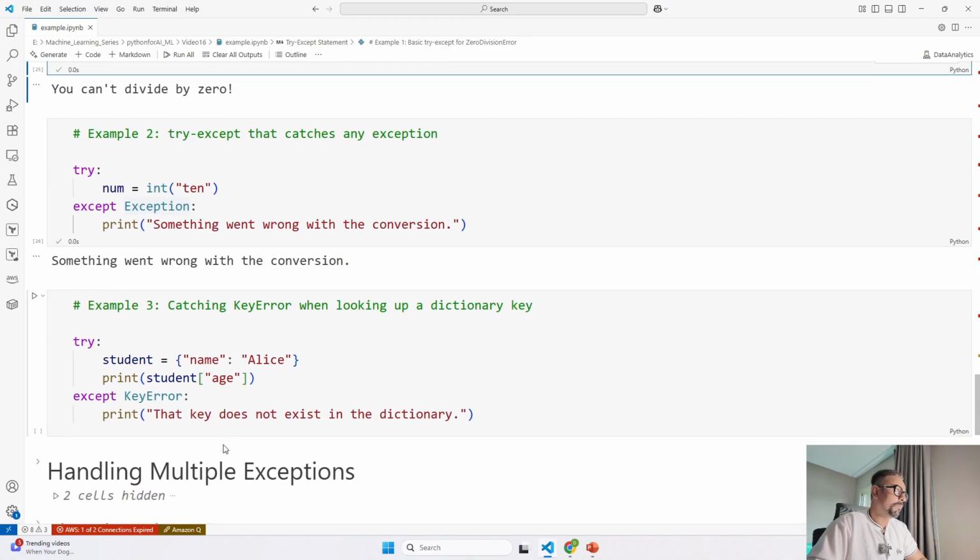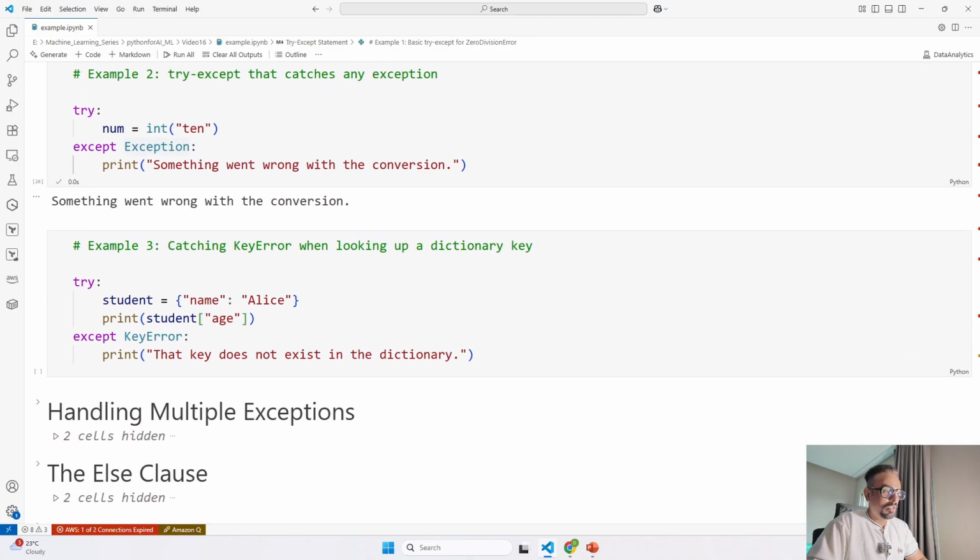Now, third example, we have a simple dictionary called student with one key, that is name. We try to print student age, which is another key that does not exist in the dictionary. So this is going to raise a key error. By wrapping this in a try except block, we can handle the error nicely. If the key isn't found, Python jumps to the except block as we saw, and it is going to print that the key does not exist.